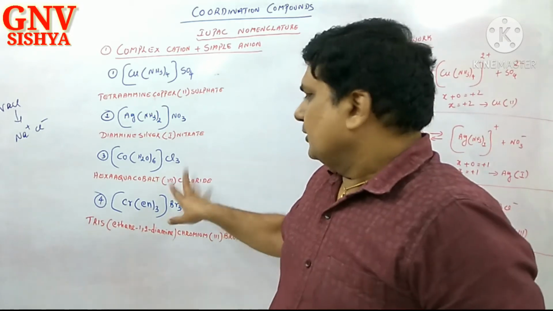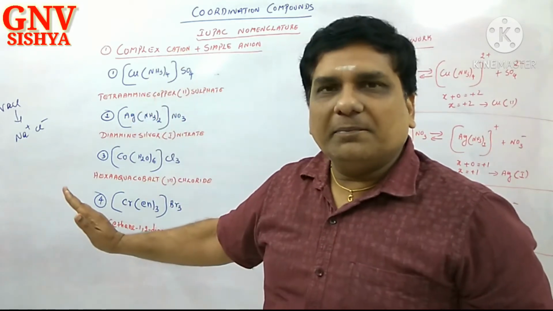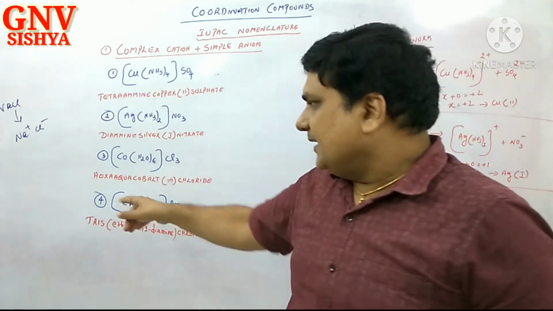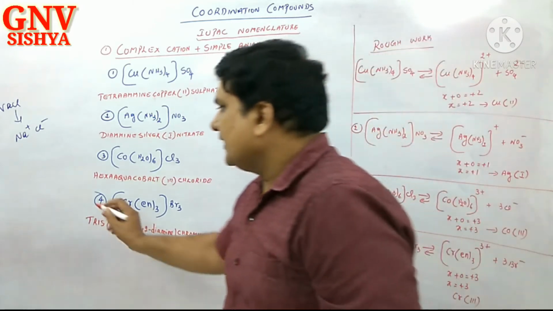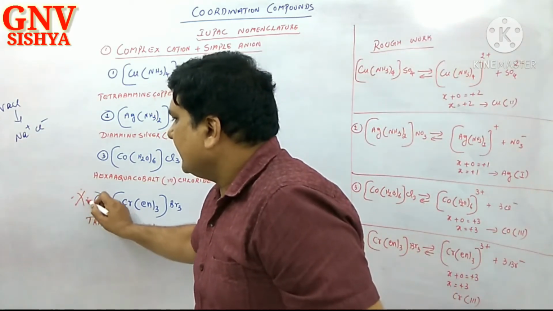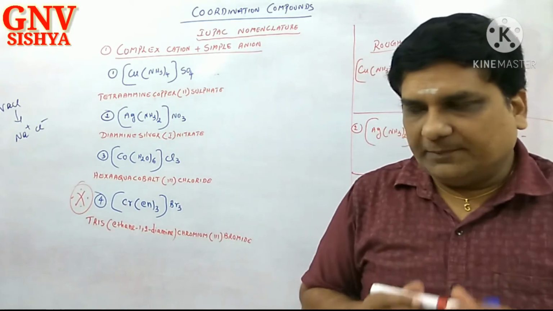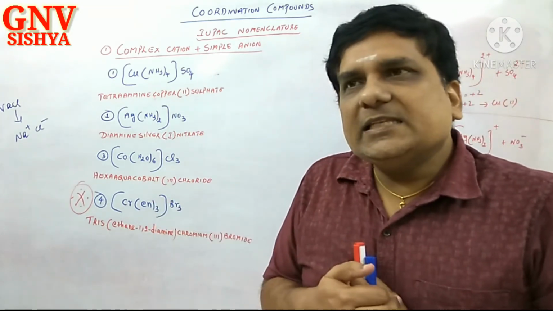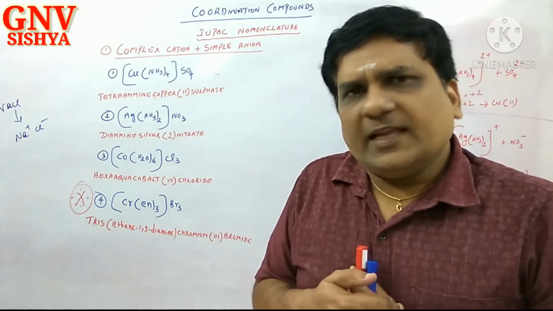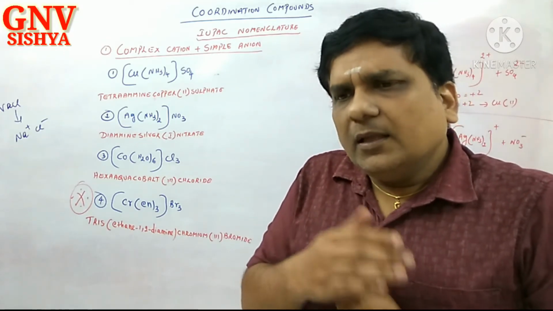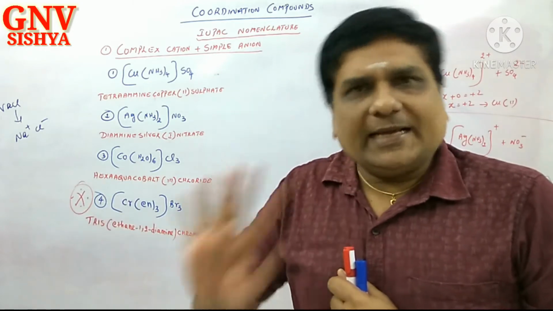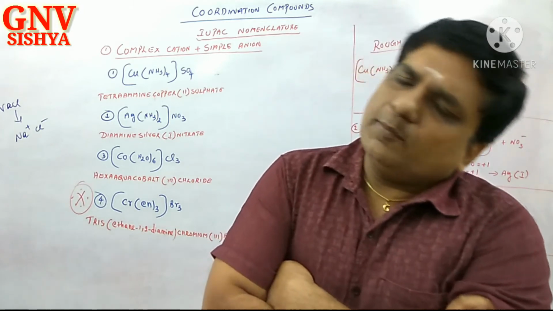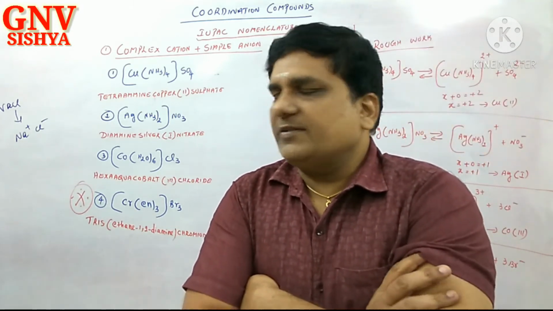Okay, hexaaqua cobalt, Roman letter 3, chloride. And the fourth one, I would like to mark it very important. Why is the fourth one important? Because the ligand is en, ethylene diamine, accepted. Ethane-1,2-diamine, accepted. You can ask, sir, which one should we write, ethylene diamine or ethane-1,2-diamine? Both versions are accepted.